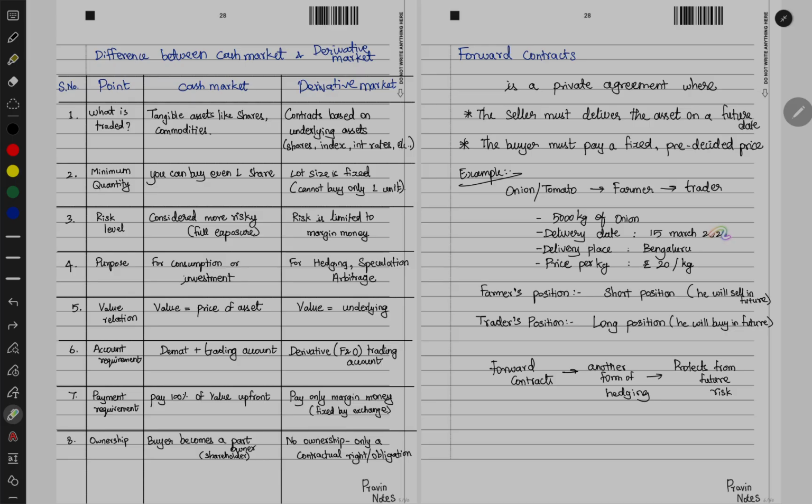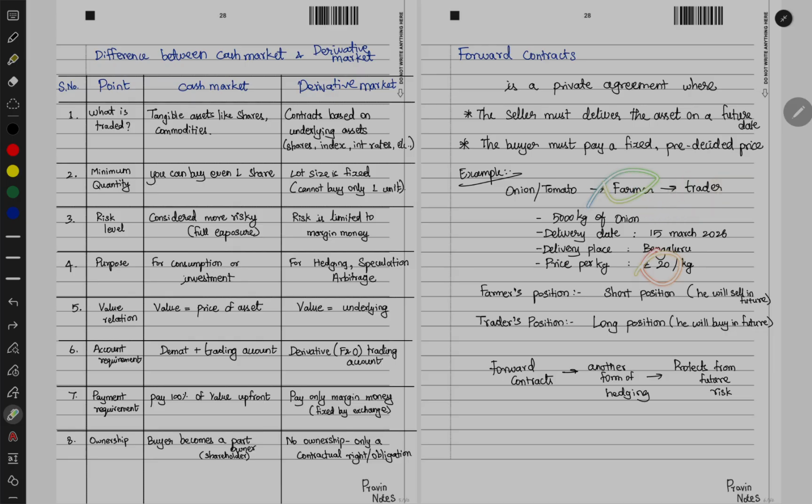Now what will happen from today, let's say 15th of March, after 3 months, now it's around November, so in 3 months the farmer will sell. At that point of time, whatever the price might be, let's say even the price can go up to 22 rupees per kg, or the price can go to even 10 rupees or 15 rupees, but still the trader will buy the onion from farmer at 20 rupees.